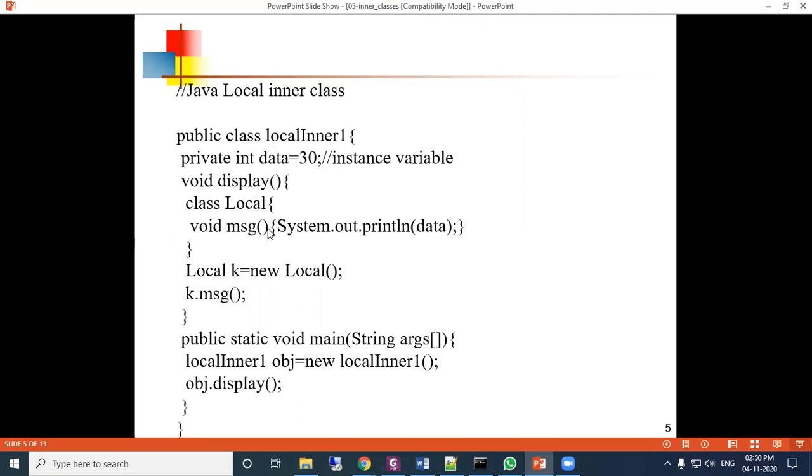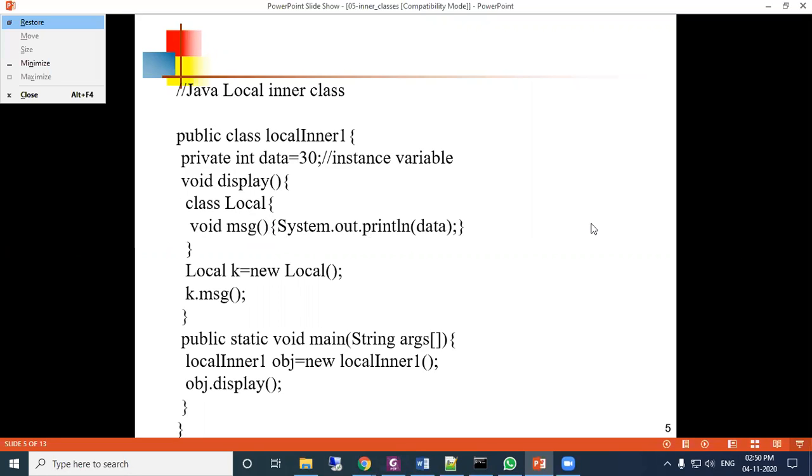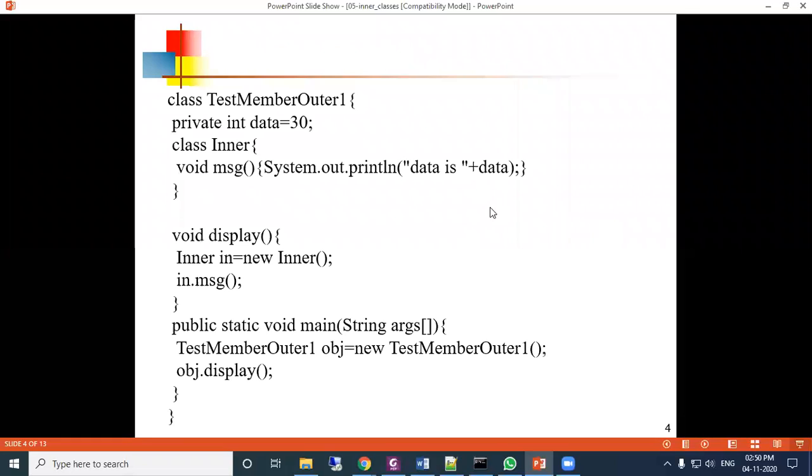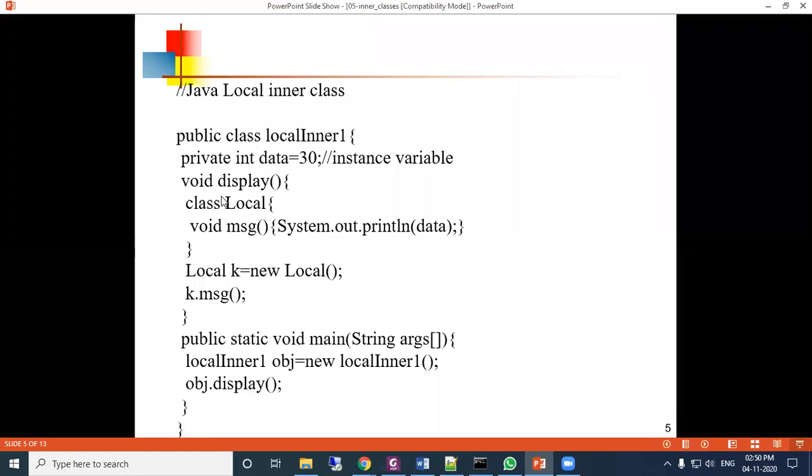This is a class defined under the display method. In the previous program, the inner class was defined as a member of TestMemberOuter1. But here the local class is defined under the display method, and the display method is a member of LocalInner1.